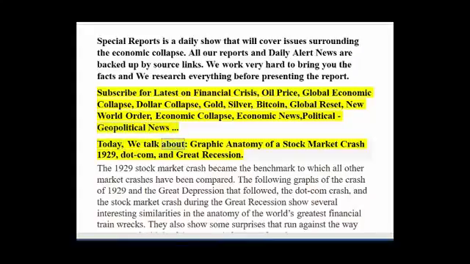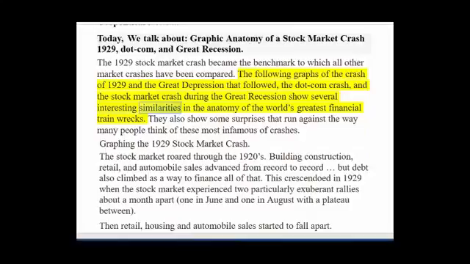Today, we talk about the graphic anatomy of a stock market crash: 1929, the dot-com crash, and the Great Recession. The 1929 stock market crash became the benchmark to which all other market crashes have been compared. The following graphs of the crash of 1929 and the Great Depression that followed, the dot-com crash, and the stock market crash during the Great Recession show several interesting similarities in the anatomy of the world's greatest financial train wrecks. They also show some surprises that run against the way many people think of these most infamous of crashes.